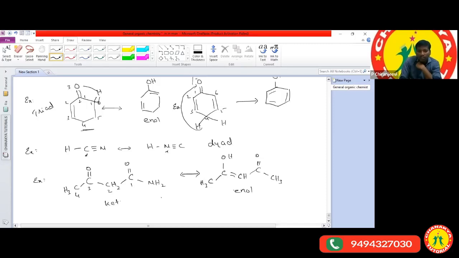Sir, in this structure, which one is more stable, either the enol formation or the ketone formation?